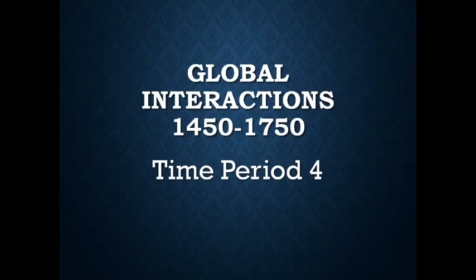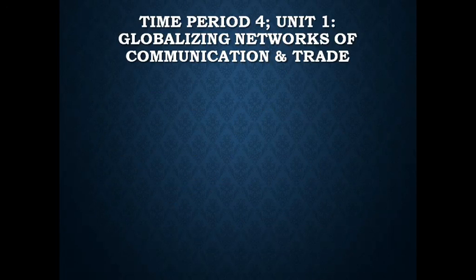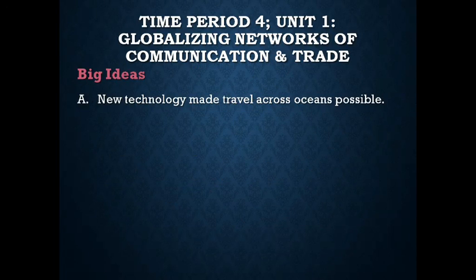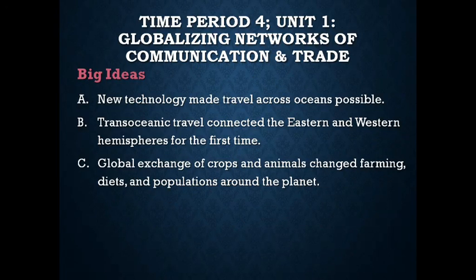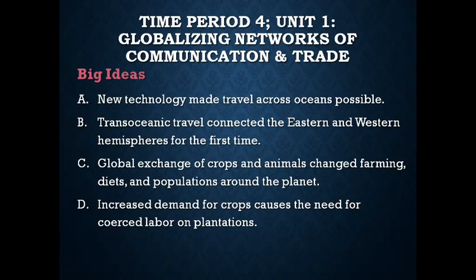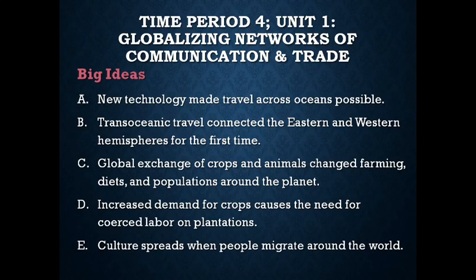Again, this is in connection with time period 4, which is all about global interactions from 1450 to 1750. Specifically, our key concept has been about globalizing networks of communication and trade. And we've had several big ideas. Number one, new technology made travel across oceans possible. Transoceanic travel connected the eastern and western hemispheres for the first time. There's a global exchange of crops and animals which changed farming, diets, and populations around the planet. There's an increased demand for crops, causing the need for coerced labor on plantations. And culture spread when people migrated around the world.